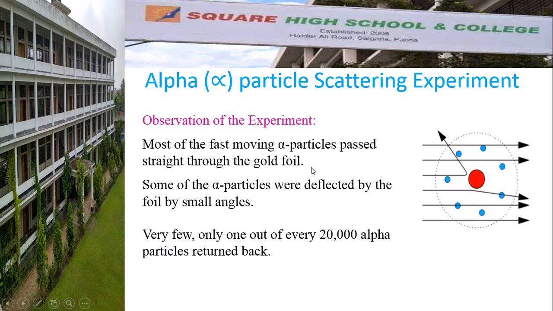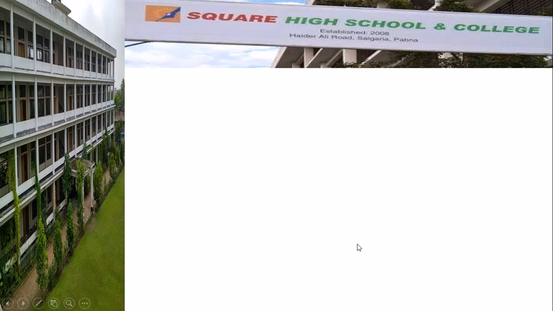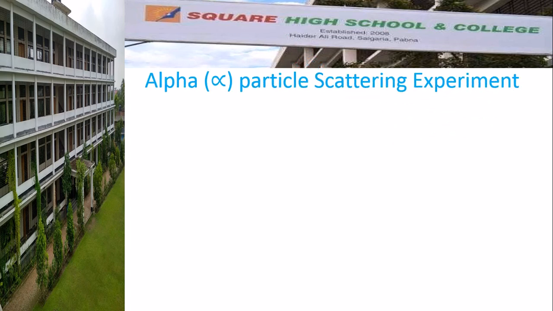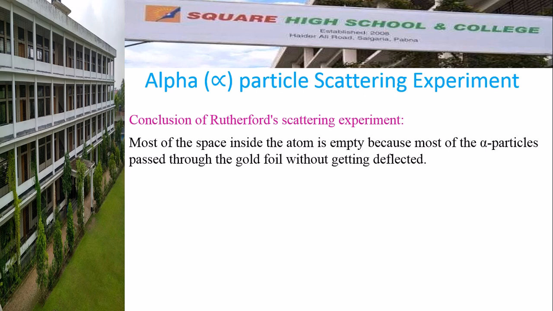From these observations, Rutherford came to a conclusion. Why did these happen? His thinking was, most of the space inside the atom is empty because most of the alpha particles passed through the gold foil without getting deflected. That means a major part of an atom is empty or vacant. Electrons may be present in this space, but due to their negligible masses compared to the alpha particle, they cannot deflect the high speed alpha particles.